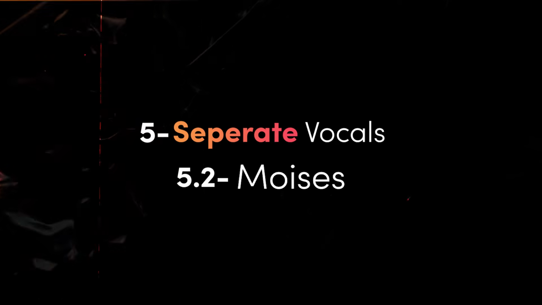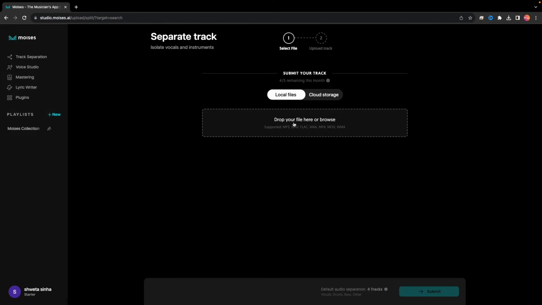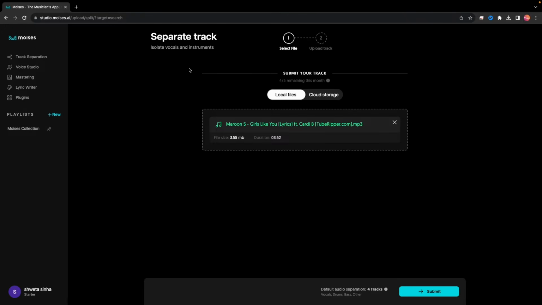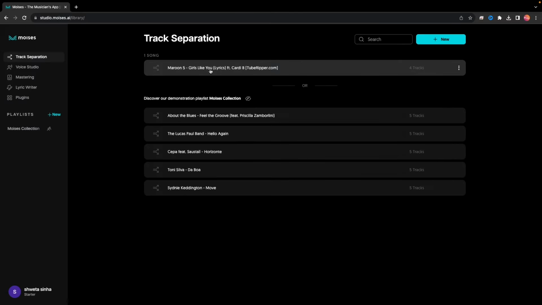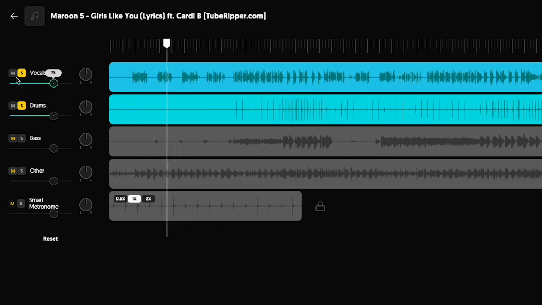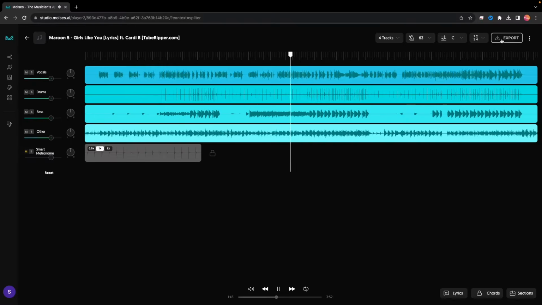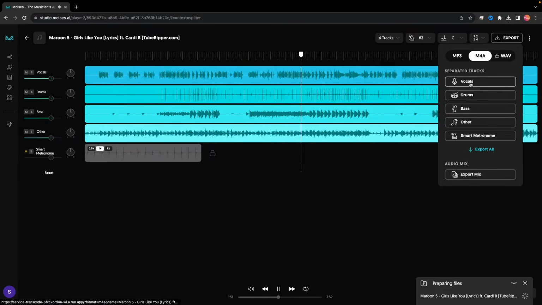2. Moises, a tool that can separate vocals and instruments from any audio file using AI. You can also use it to adjust the volume, pitch, tempo, or key of each track or export them as stems. Moises is surely the first choice out of these two because it offers 4 tracks which you can download separately.